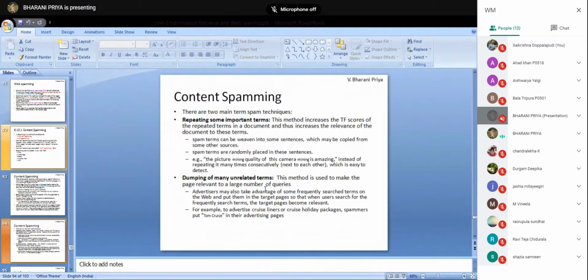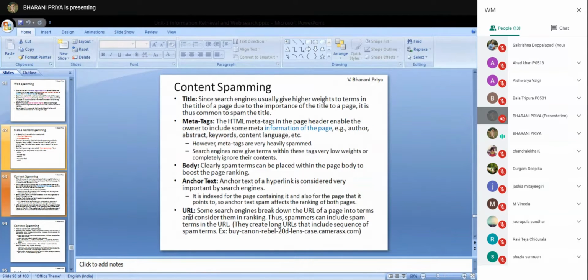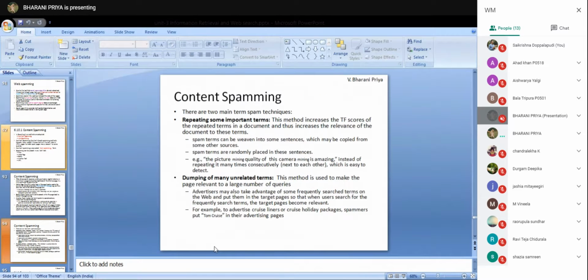The next is content spamming. There are two main term spamming techniques. Here we have seen where we are going to add this spam. Now, in what way are we adding it? One is repeating some important terms, wherever they like, they will add those important terms or the index terms.